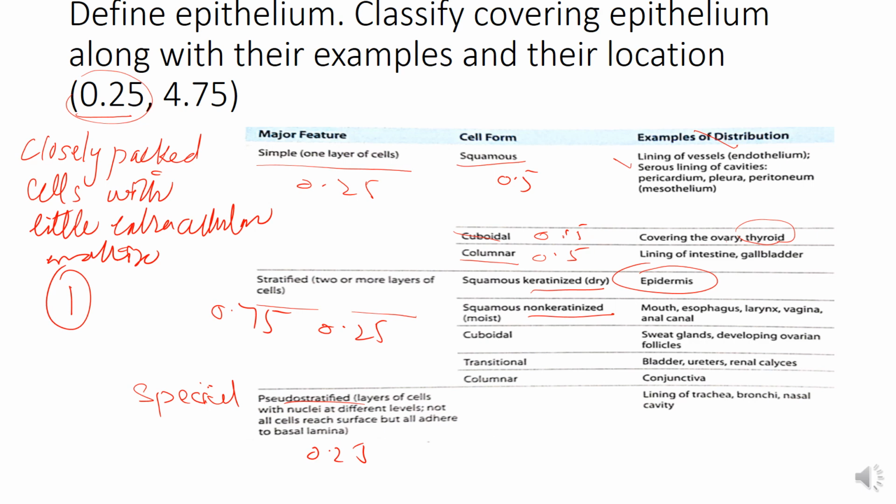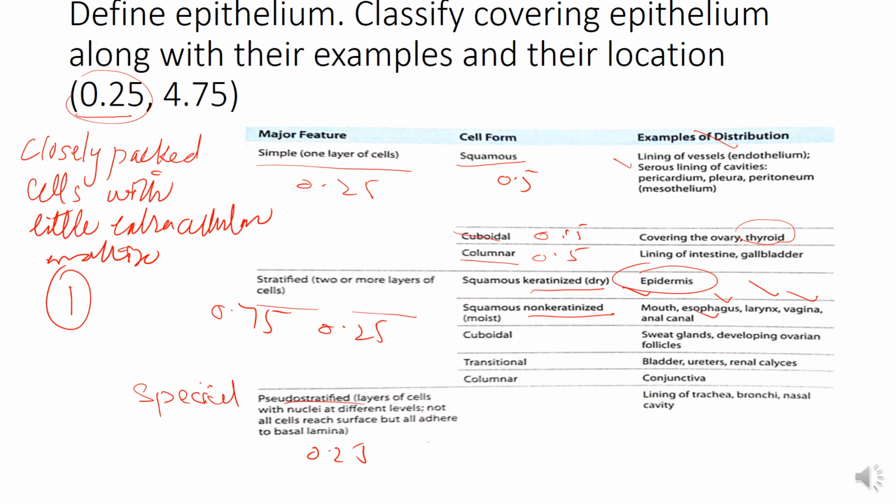The skin is not moist, it is exposed to the outside, so it contains keratinized epithelium, while the structures present near the exterior which are moist have stratified squamous non-keratinized epithelium. The examples are mouth, esophagus, larynx, vagina, anal canal.